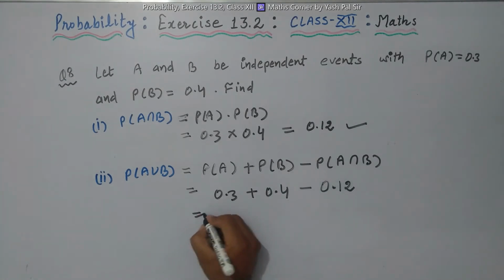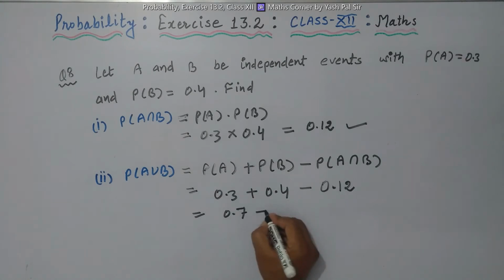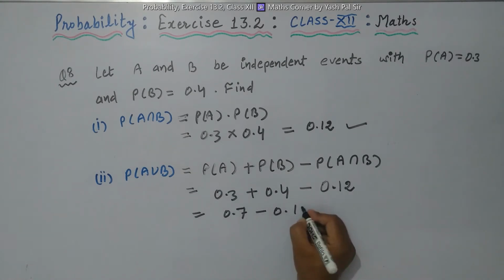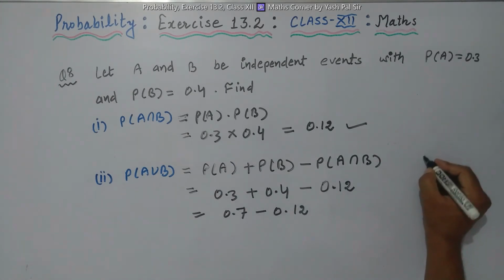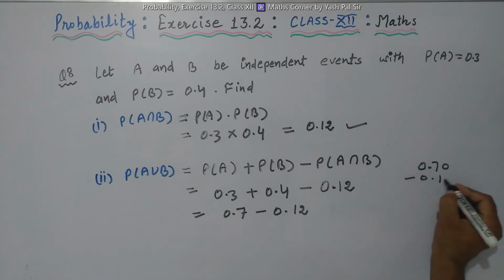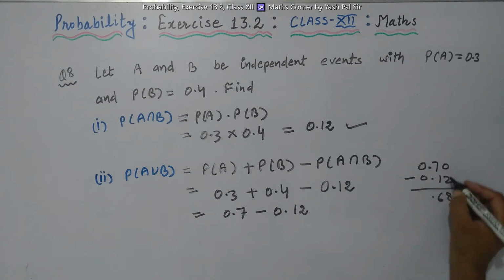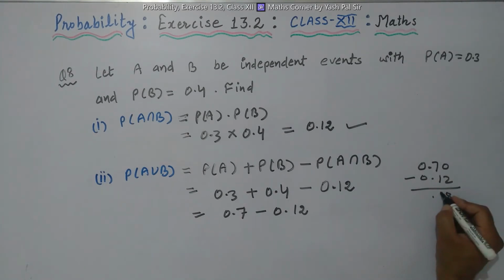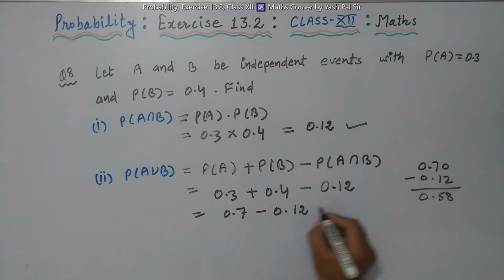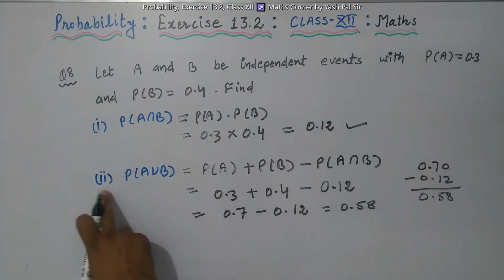So we solve this, the sum is 0.7 minus 0.12. So what is the conclusion? 0.70 minus 0.12 is 0.58. 0.58 is the result for second part.